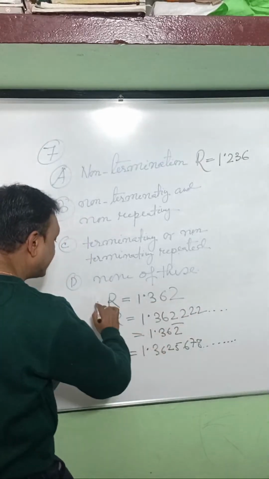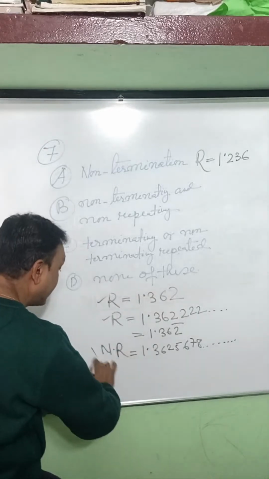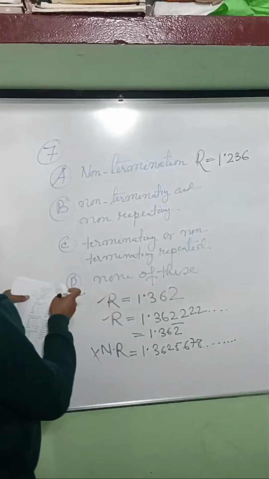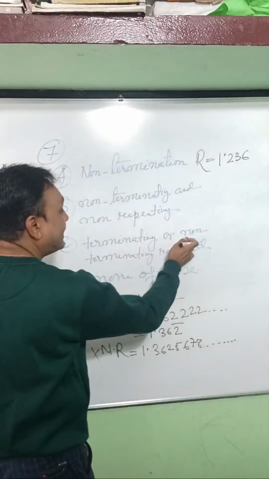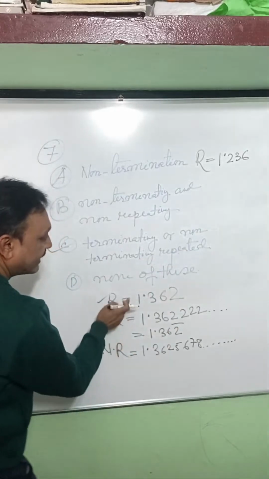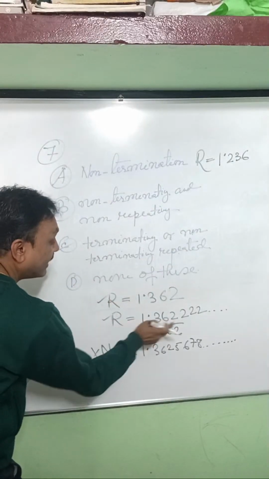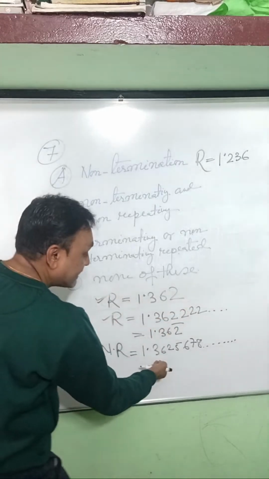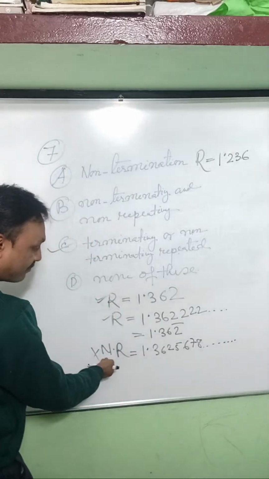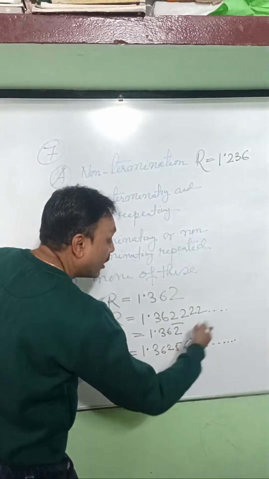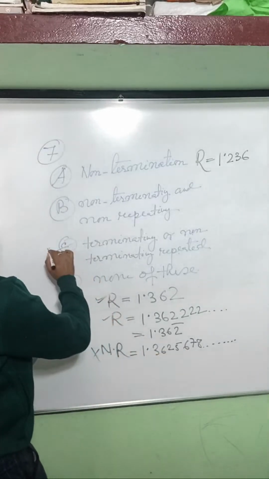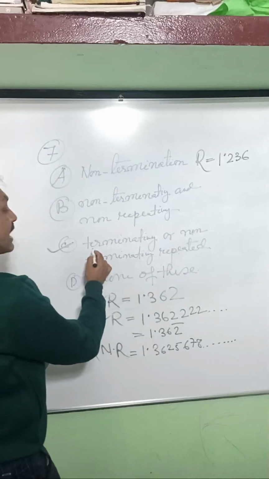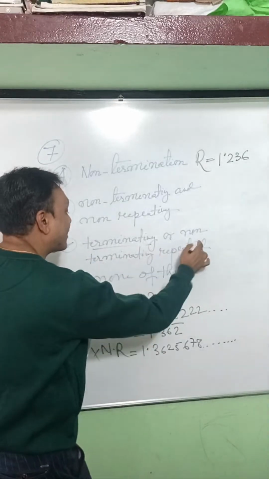2 is repeating, so this is a rational number. This is for an irrational number. So the question is, the decimal expansion of a rational number is always terminating or non-terminating repeating. This is terminating, this is non-terminating but repeating. That's why these decimal expansions are called rational numbers. This decimal expansion is not a rational number, as it is non-terminating, non-repeating. So the answer is C. To make a rational number, the decimal expansion is always either terminating or non-terminating but repeating.